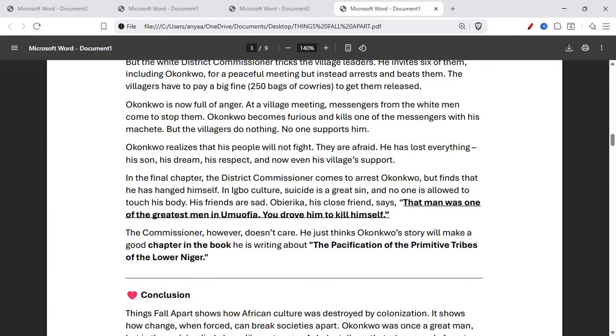In the final chapter, the district commissioner comes to arrest Okonkwo, but finds that he has hanged himself. In Igbo culture, suicide is a great sin, and no one is allowed to touch his body. His friends are sad. Obierika, his close friend, says that man was one of the greatest men in Umuofia. You drove him to kill himself.